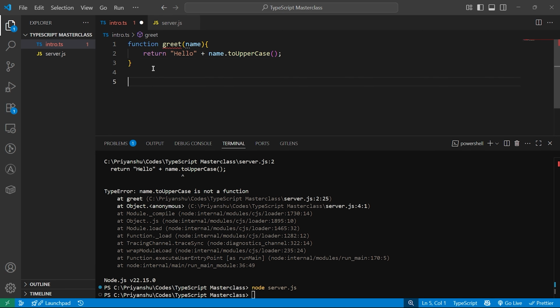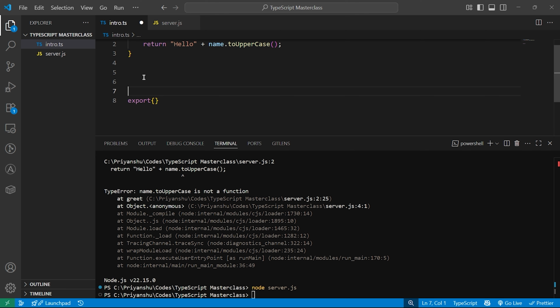What I'm going to show you is, if I just write export, you will get to know what this is later. For now I'm just showing you why we need TypeScript instead of JavaScript. So you can ignore this, it is not a part of your demo. But here you see, till now there is no error.